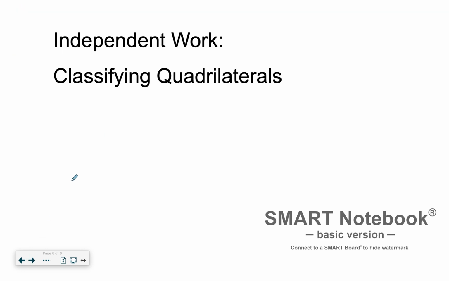Your independent work today is classifying quadrilaterals. It's an online assignment. You just need to complete this, and you can use the cheat sheet that I also uploaded to help you. Okay, have a great Wednesday.